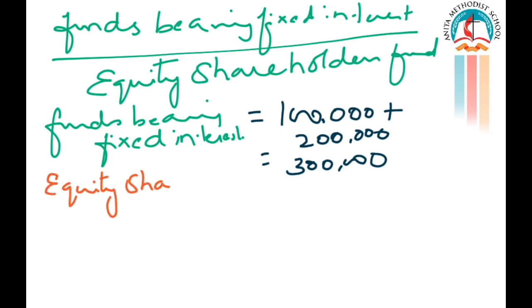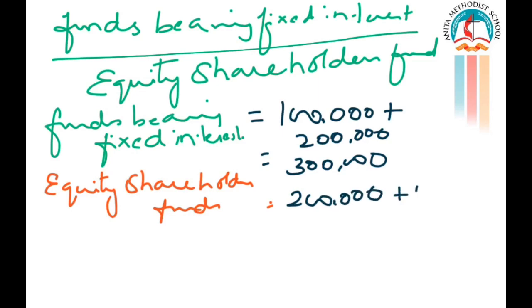Equity shareholders' funds is equal to, what are the equity shareholders' funds? Equity share capital is 2 lakhs. How much is reserves and surplus? General reserve is 1,25,000 and surplus is 75,000. So what is the total of this? The total of this is 4 lakhs.